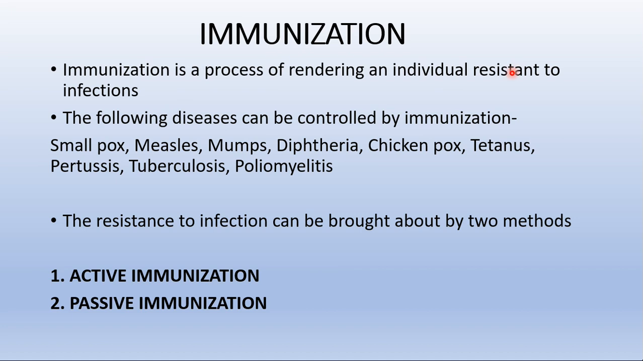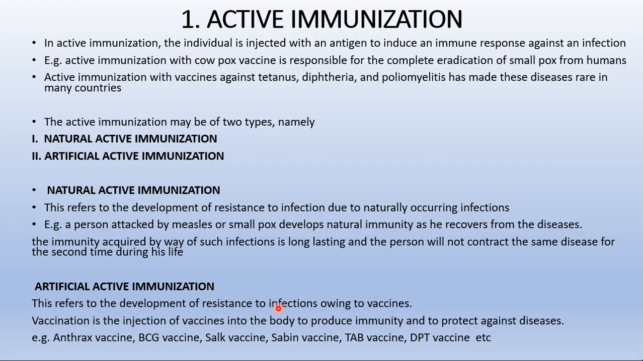Coming to immunization, the process of rendering an individual resistant to infections is simply defined as immunization. We can control diseases like smallpox, measles, mumps, diphtheria and poliomyelitis by having this immunization. The resistance to infection, that means the immunization, can be brought about by two methods. How many methods? Two. The first one is active immunization and the second one is passive immunization.